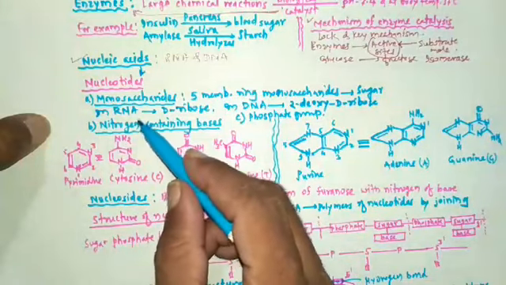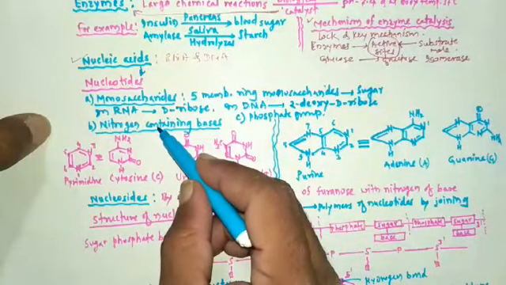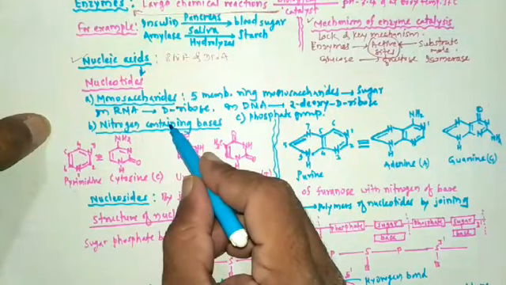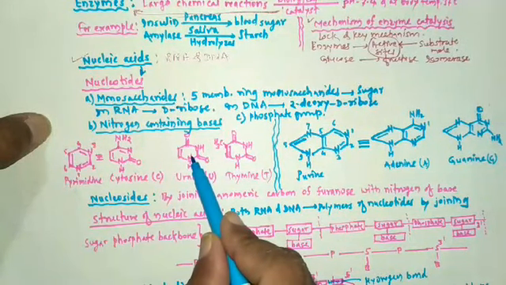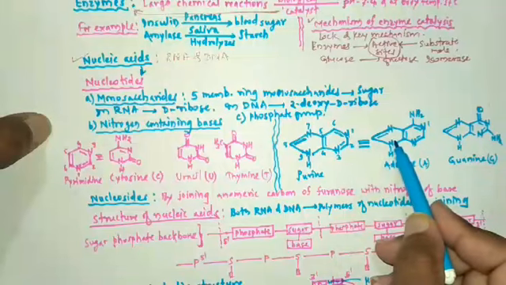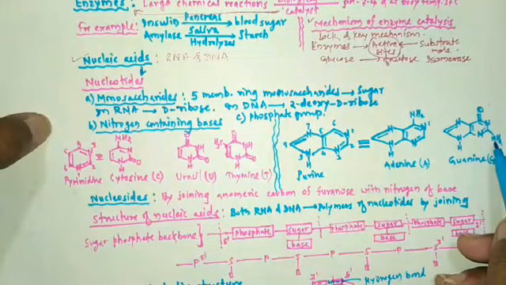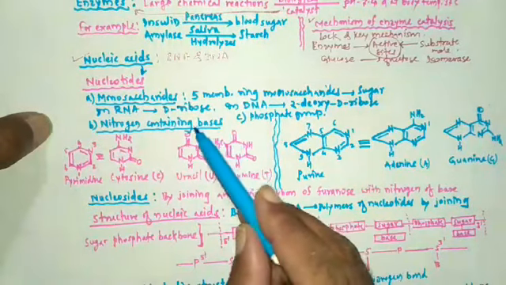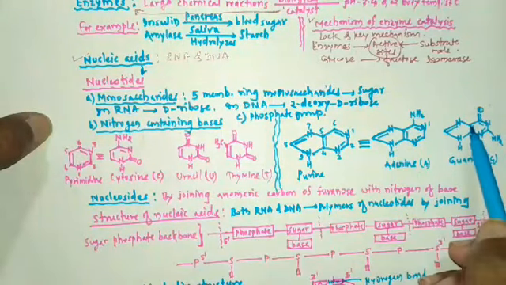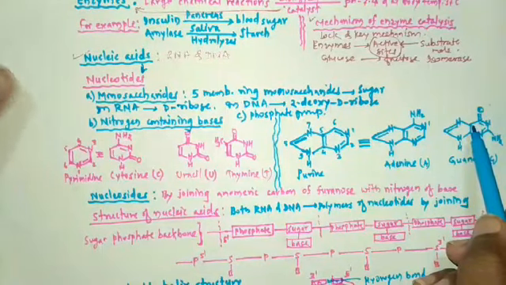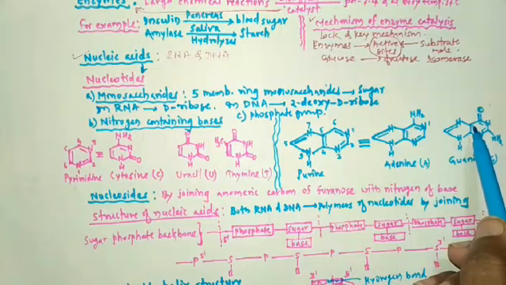A total of 5 nitrogen containing bases are present in the nucleic acids, namely cytosine, uracil, thymine, adenine and guanine.